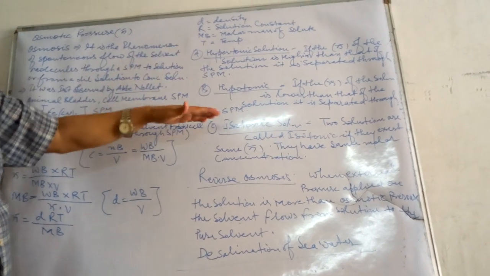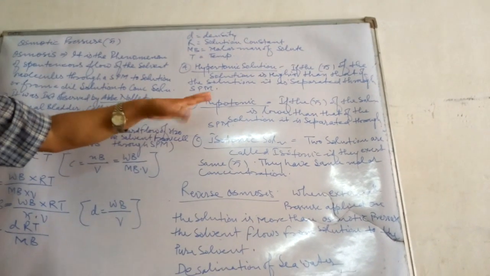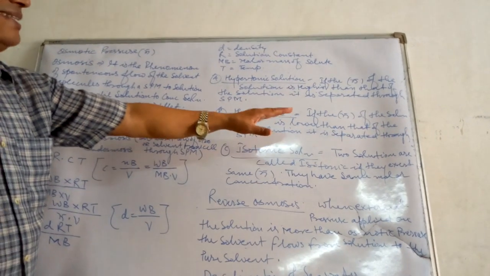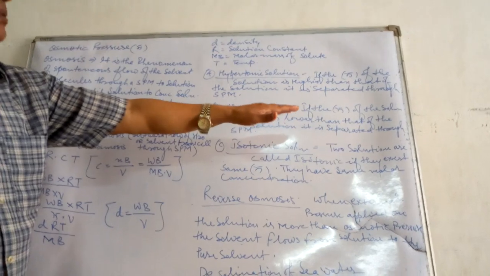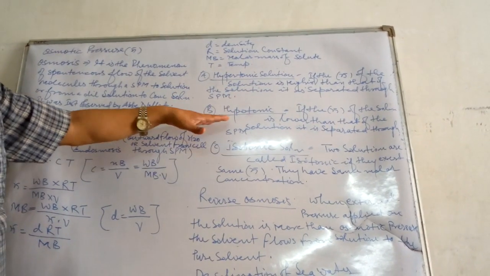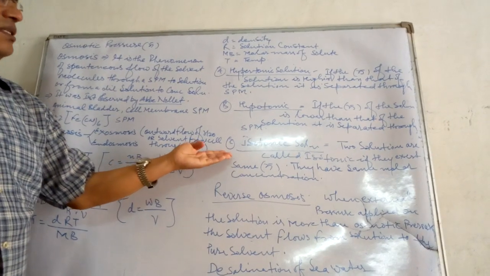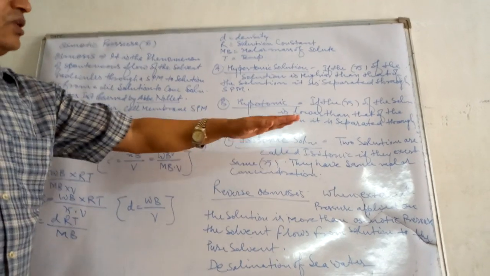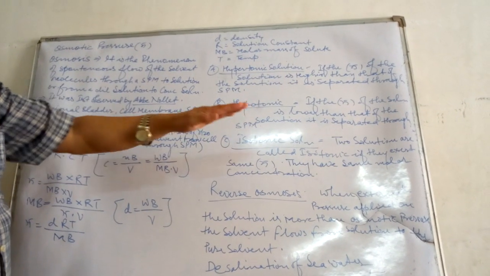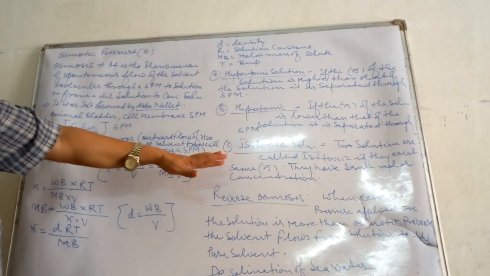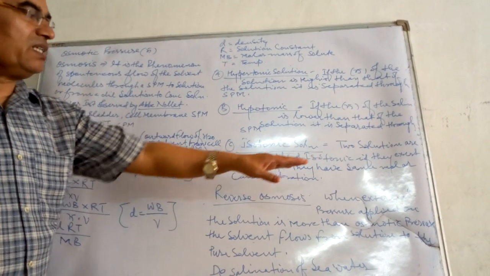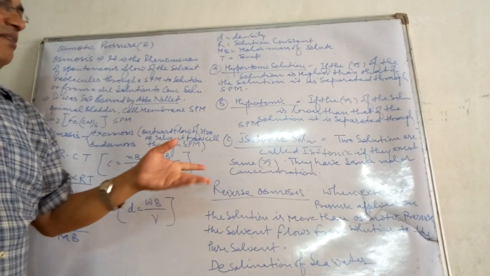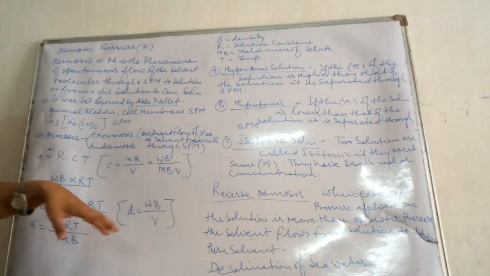In the second one, hypotonic, if the osmotic pressure of the solution is lower than that of the solution from which it is separated through SPM, then it is considered hypotonic. Now the third one is the isotonic solution. Children, isotonic means similar. Two solutions are called isotonic if they exert the same osmotic pressure, and they have the same molar concentration. Only then will they show the same osmotic pressure.